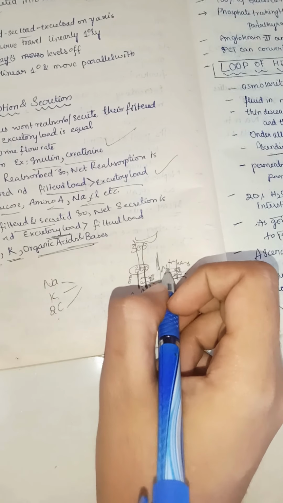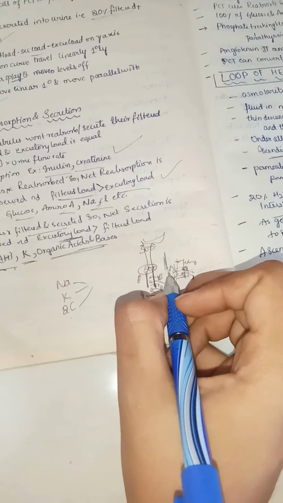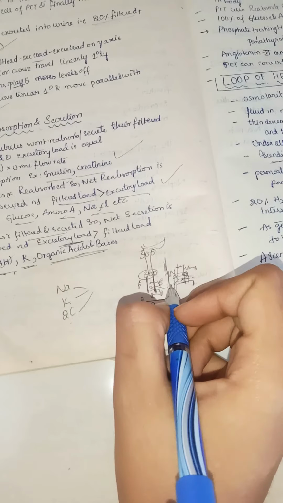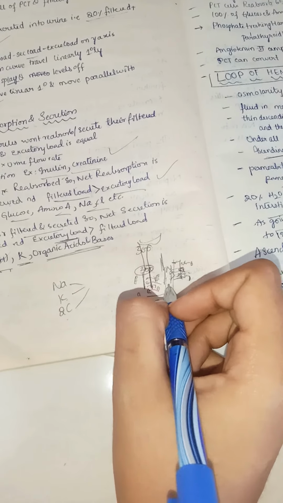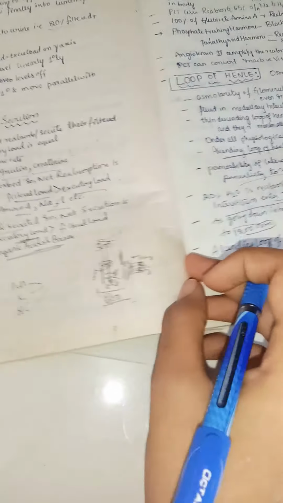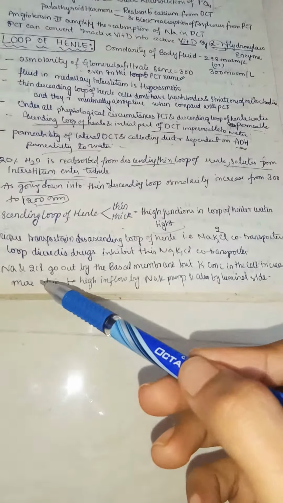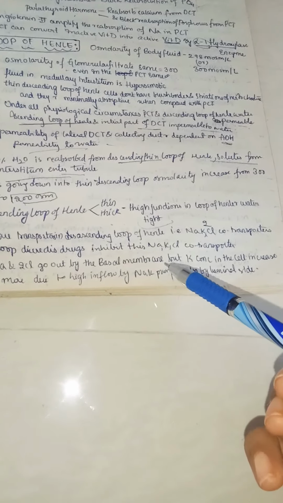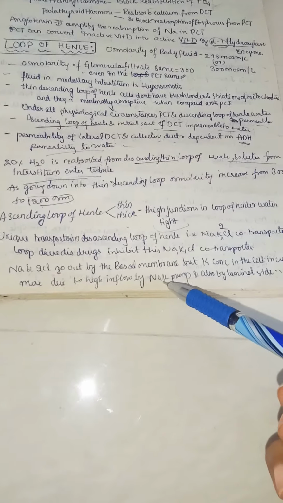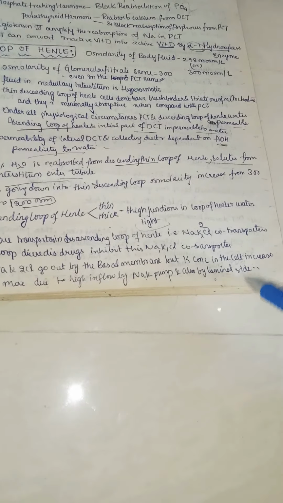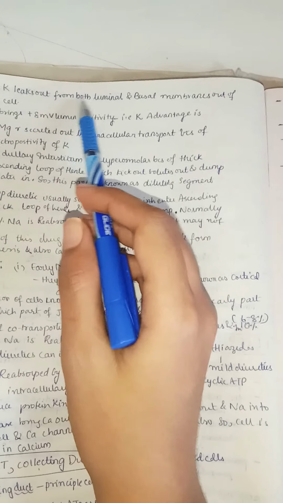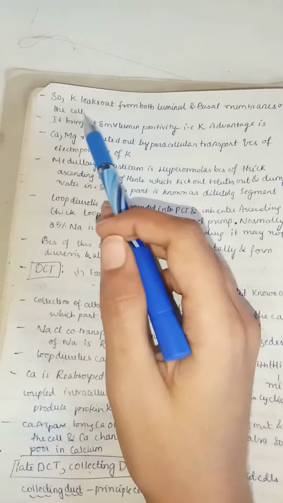Now as the potassium is leaking into the lumen, it forms a positive barrier so that water will not leak into the cell. So water stays only inside the lumen in the case of the ascending thick loop of Henle. So that's what you see. Sodium and 2 chloride go out by the basal membrane, but potassium concentration in the cell increases more due to high inflow by the sodium potassium pump and also by the luminal side. So potassium leaks out from both the luminal and basal membrane out of the cell.